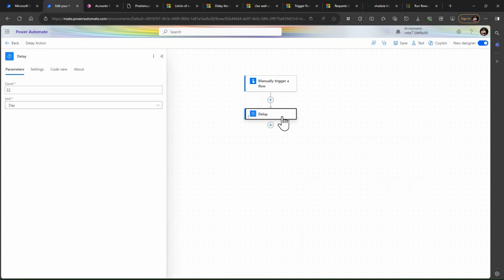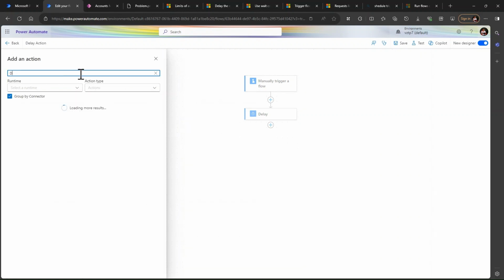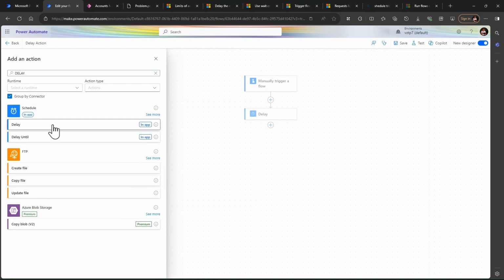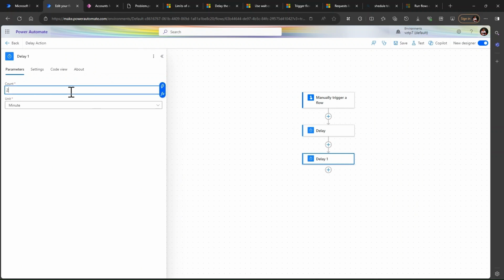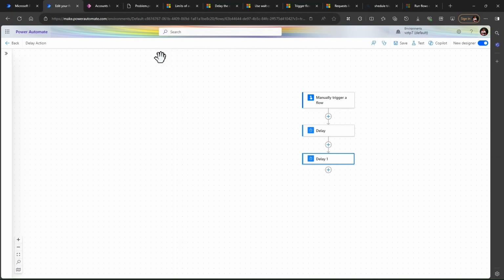To overcome this problem, you can simply do one mathematical trick. Our flow is failing on day 31, so what I will do is put the count as 30 and add one more action here, a delay. Let's add one more delay action and just add 2 here, 2 days. So now you can see this is 30 plus 2, 32.